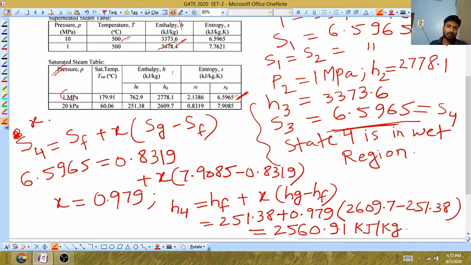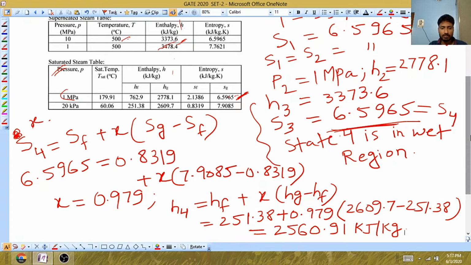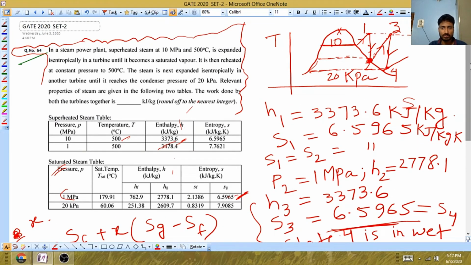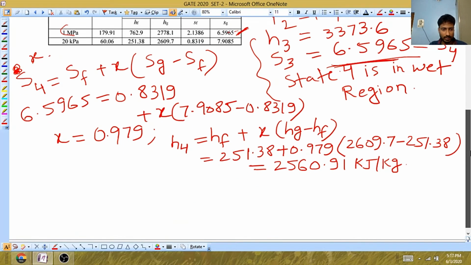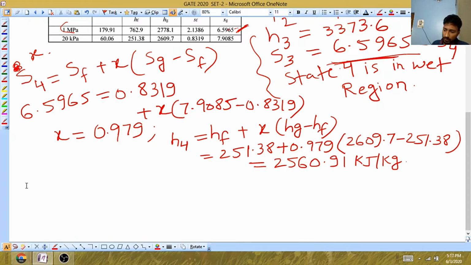Okay, so now we have determined all the four values that we need to solve for the total work done by both the turbines. So now we can very easily solve the total work done. That will be W equals enthalpy